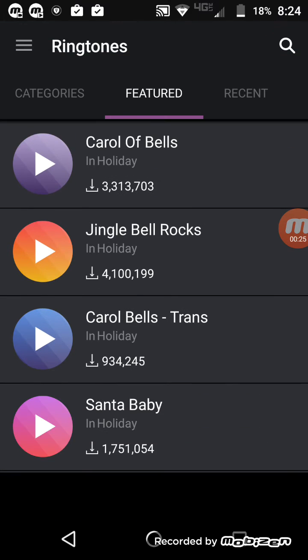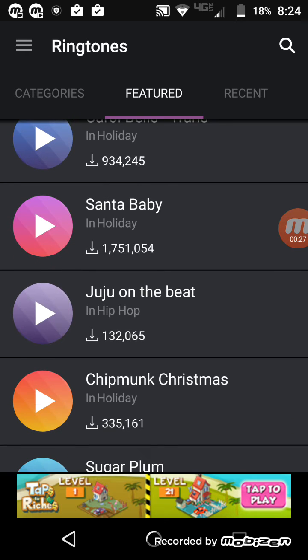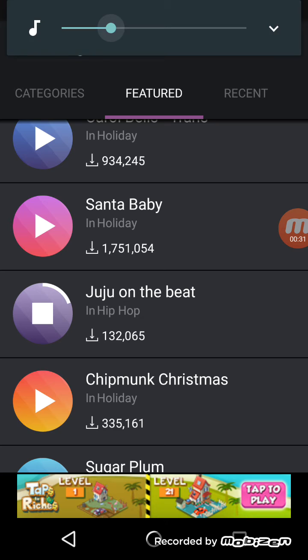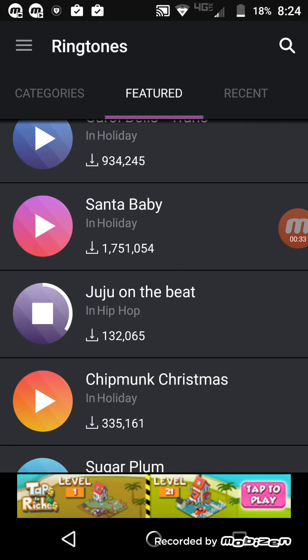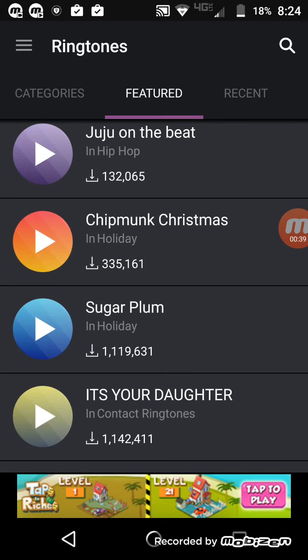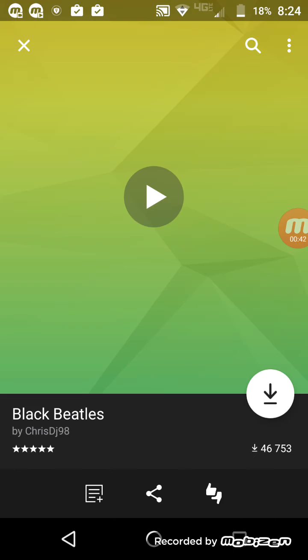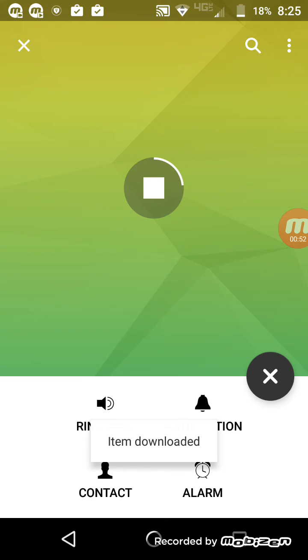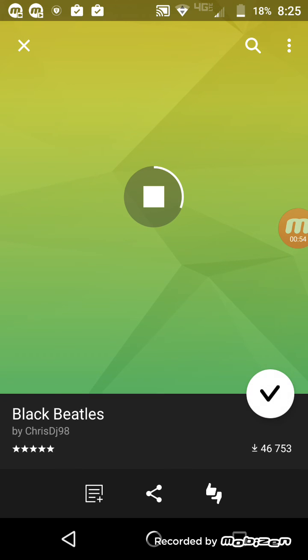So basically, you scroll through, find one that you want. So here's one. So you'll just go into that. I've already downloaded it, but I'll go to one that I haven't. And you click download, this button right here. And then it will say item downloaded, then you click ringtone.